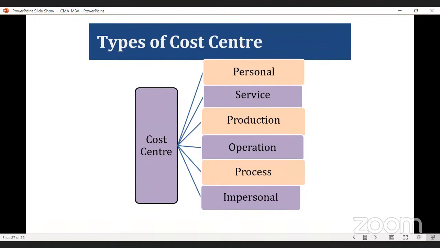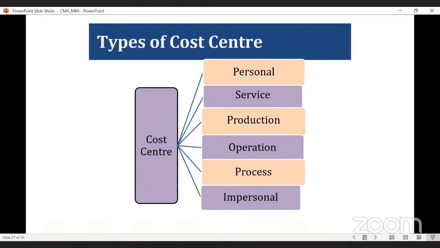How a machine is a particular cost center. You can fix that cost center. The main objective of a cost center is to ascertain the cost of a particular activity, particular person, or particular thing. So here, let's say one particular item is a machine. You are asking how a machine can be treated as a particular cost center.